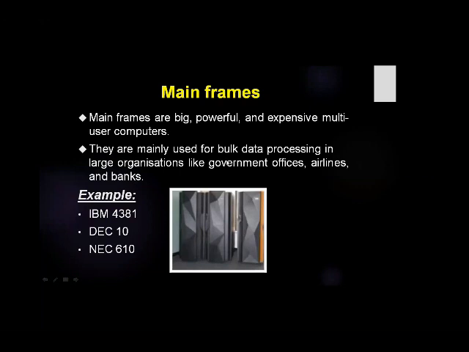They are mainly used for bulk data processing, meaning large data processing, in large organizations like governments, airlines, and banks. Examples of mainframes are IBM 4381, DEC 10, and NEC 610. These are examples of mainframe computers. This is a multi-user computer. It is expensive, it is powerful, and it is used for bulk data processing.